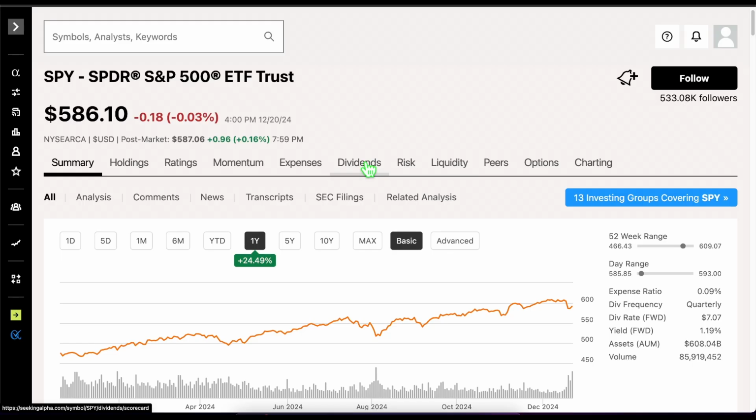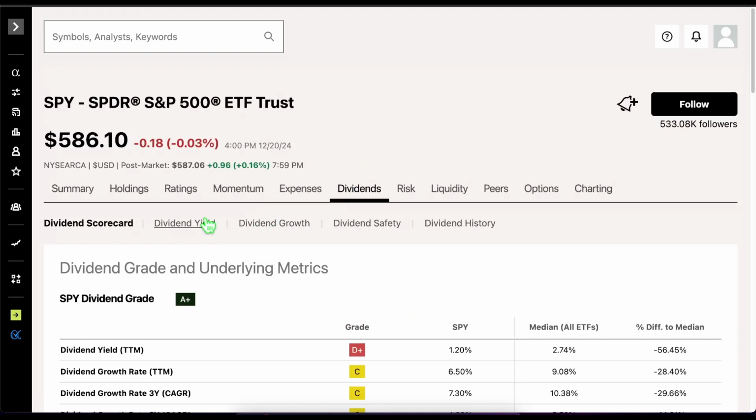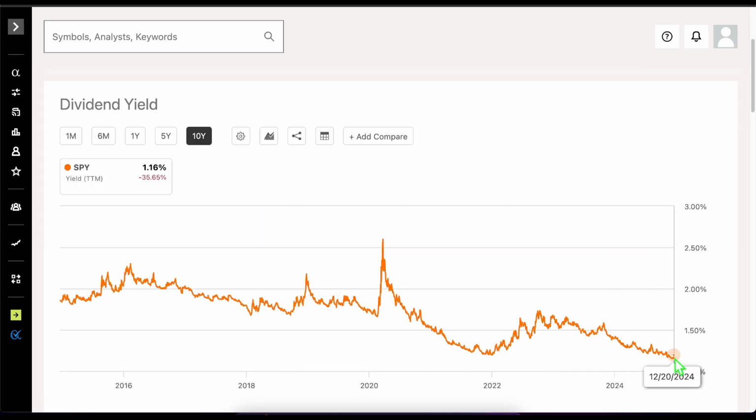Another metric that I use personally to determine value when buying stocks is the current dividend yield of a company in comparison to its own 5 and 10-year dividend yield history. By current dividend yield, the S&P 500 is vastly overvalued with a current yield of just 1.2%, which is a 10-year low, again indicating overvaluation.